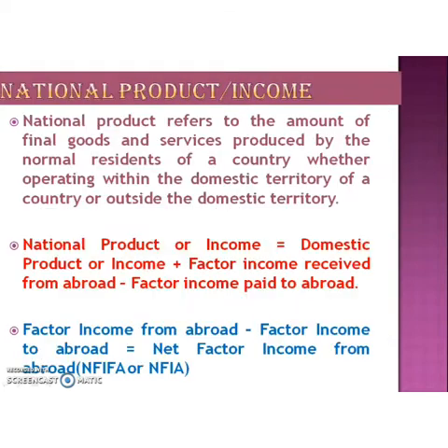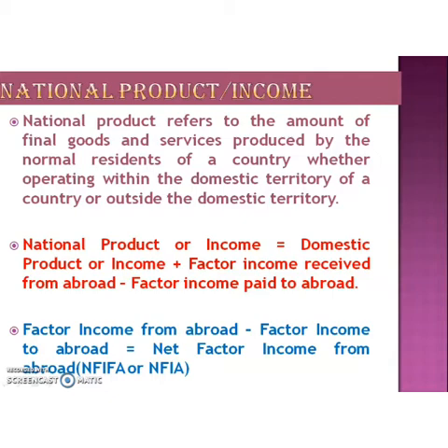Then the next concept is national product or national income. National product refers to the amount of final goods and services produced by the normal residents of a country, whether operating within the domestic territory of a country or outside the domestic territory.